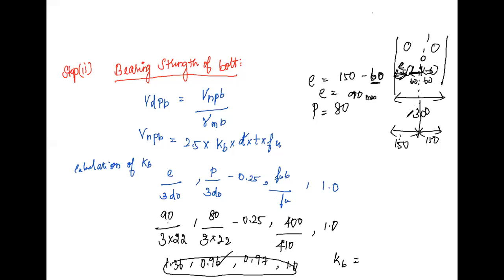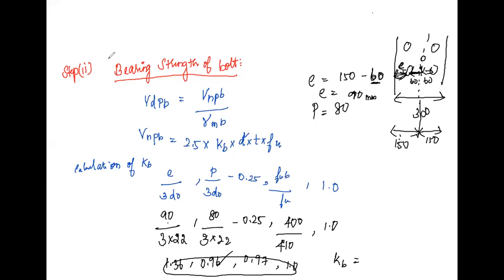Okay, this radius is only for the 4 bolts, not for the center bolt. The center bolt does not have a radius. So the radius is only for the 4 bolts. For the center bolt, R is 0.